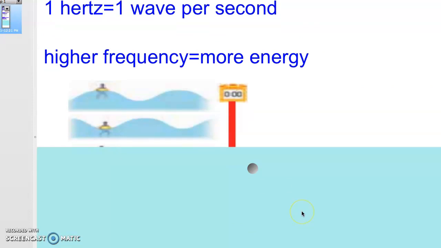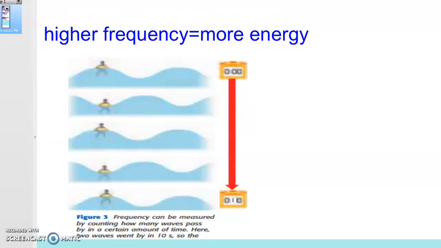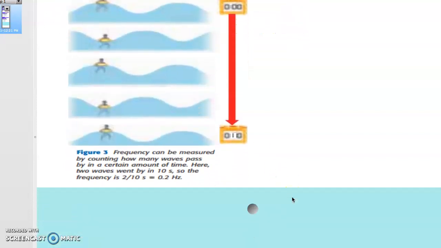So they give you this example here. Speaking of frequency, it says frequency can be measured by counting how many waves pass by in a certain amount of time. Here, 2 waves went by in 10 seconds. So the frequency is 0.2 of a second, or 0.2 hertz. So again, the waves are going to move by this person in the tube, right? They're not going to move with it. They're going to kind of have the waves come above them and pass them. So that's a good piece to look at too.